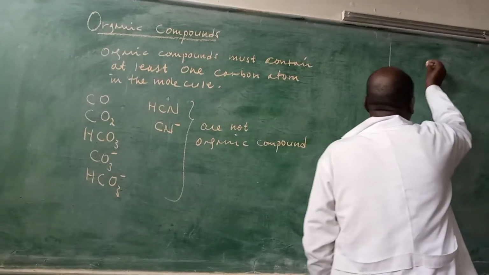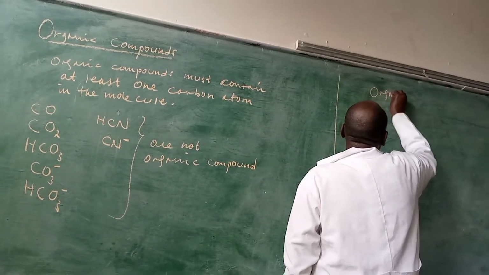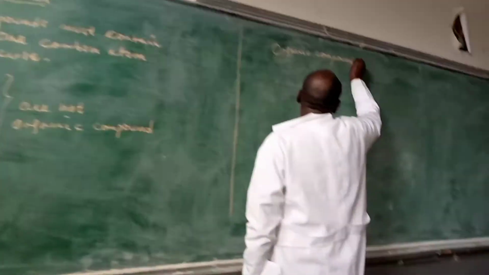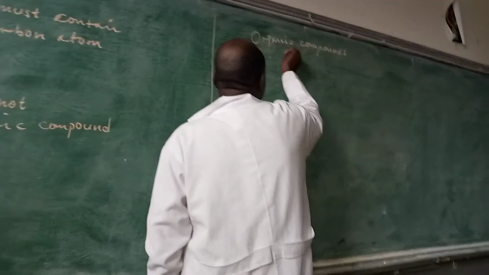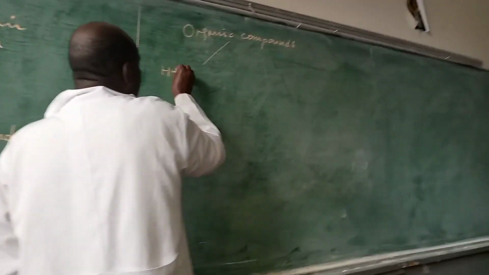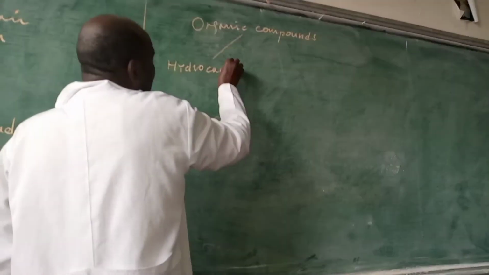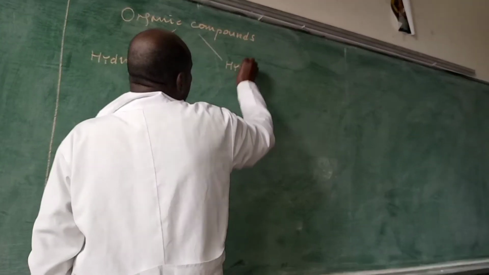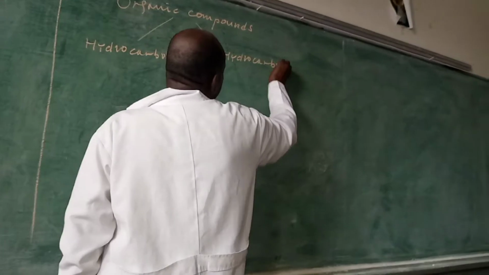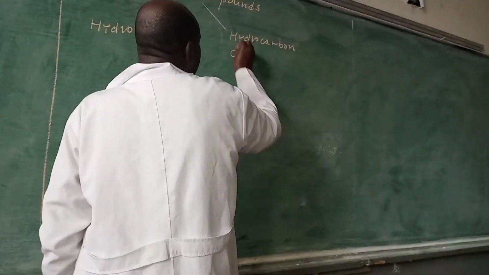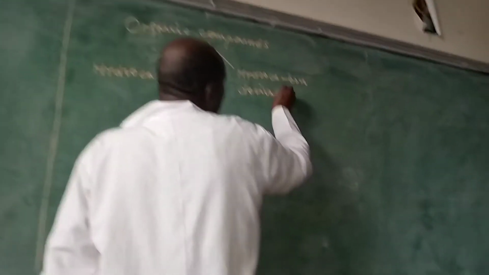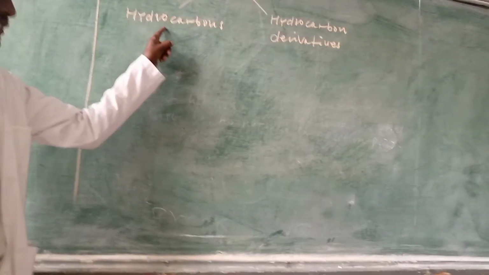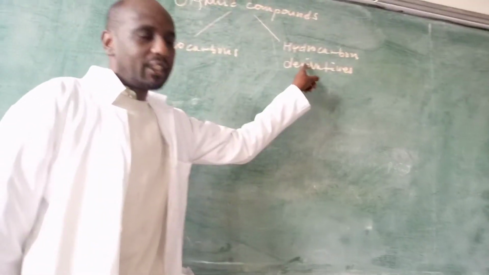Now, organic compounds can be classified as hydrocarbons and hydrocarbon derivatives. These are the two classes of organic compounds: hydrocarbons and hydrocarbon derivatives.